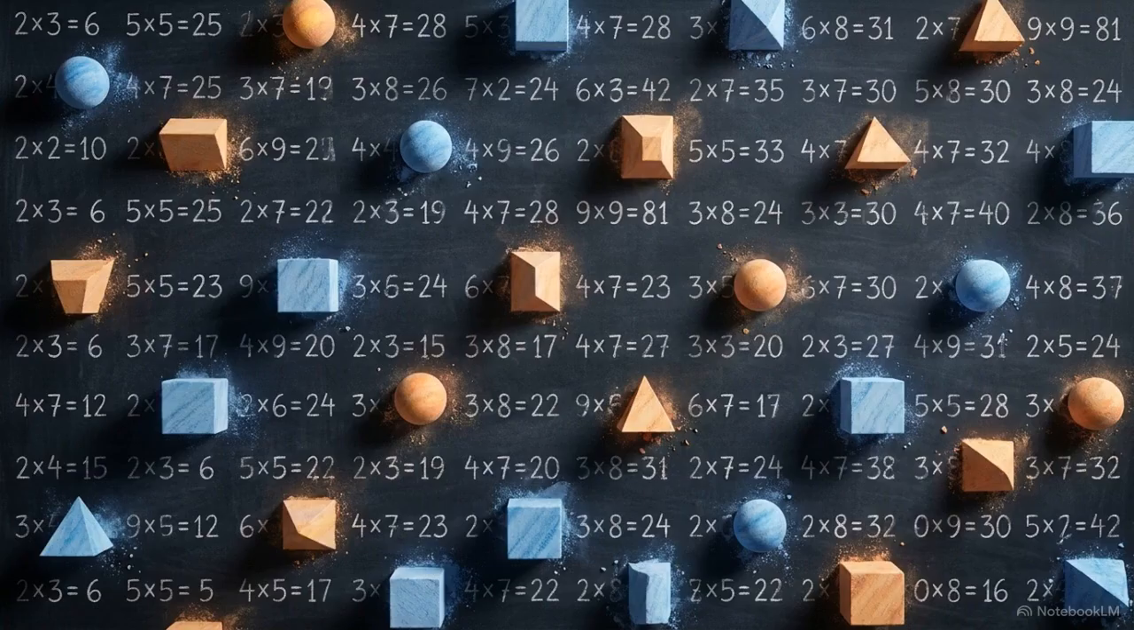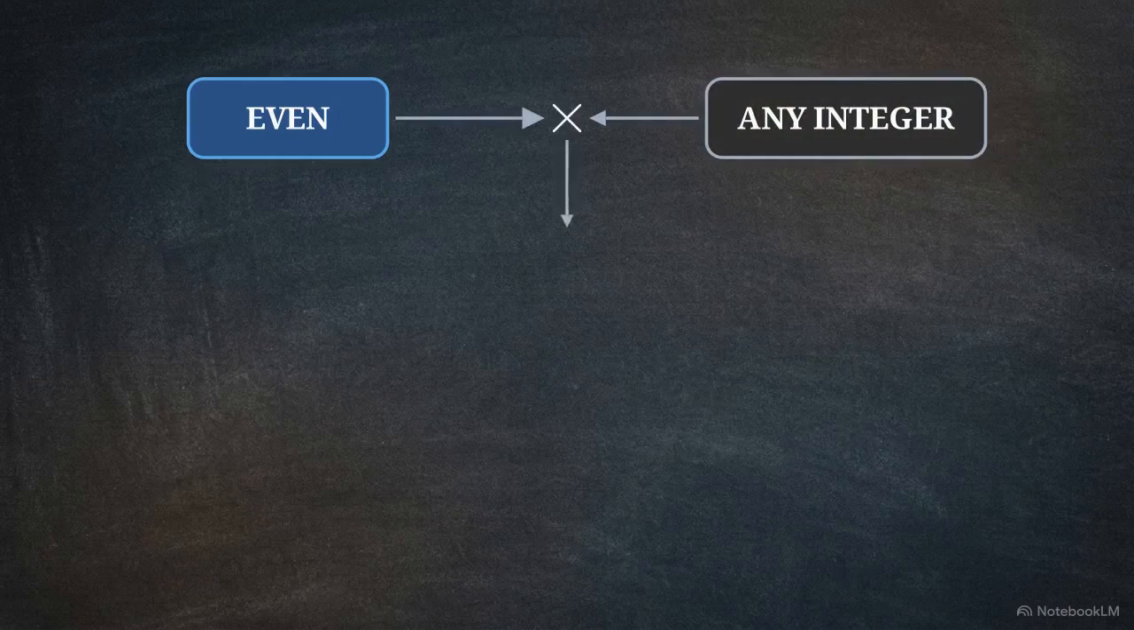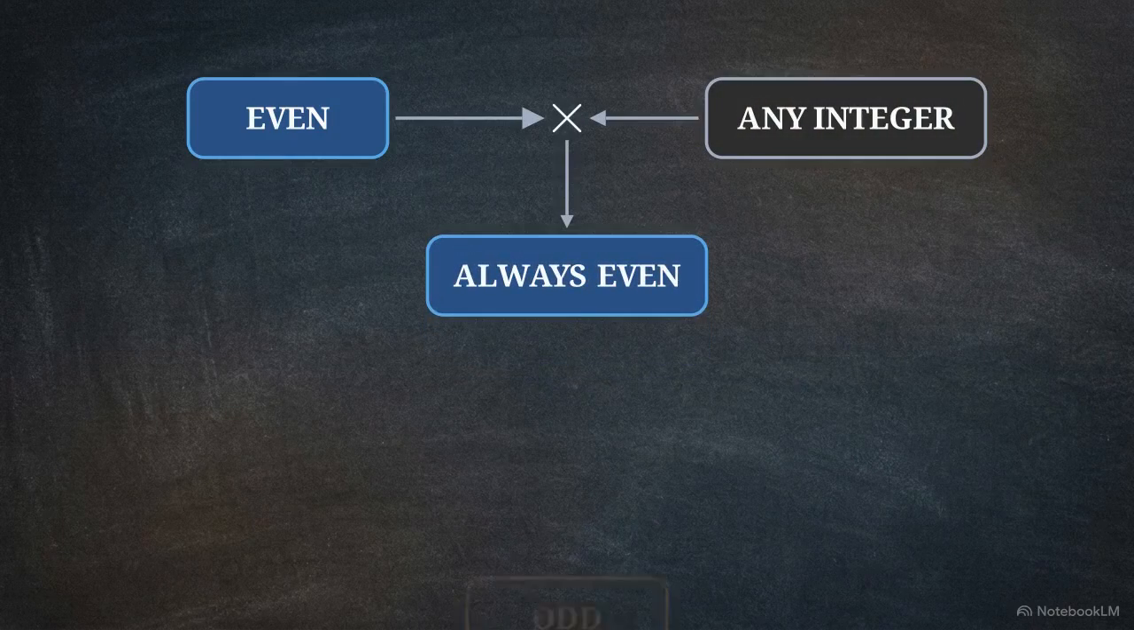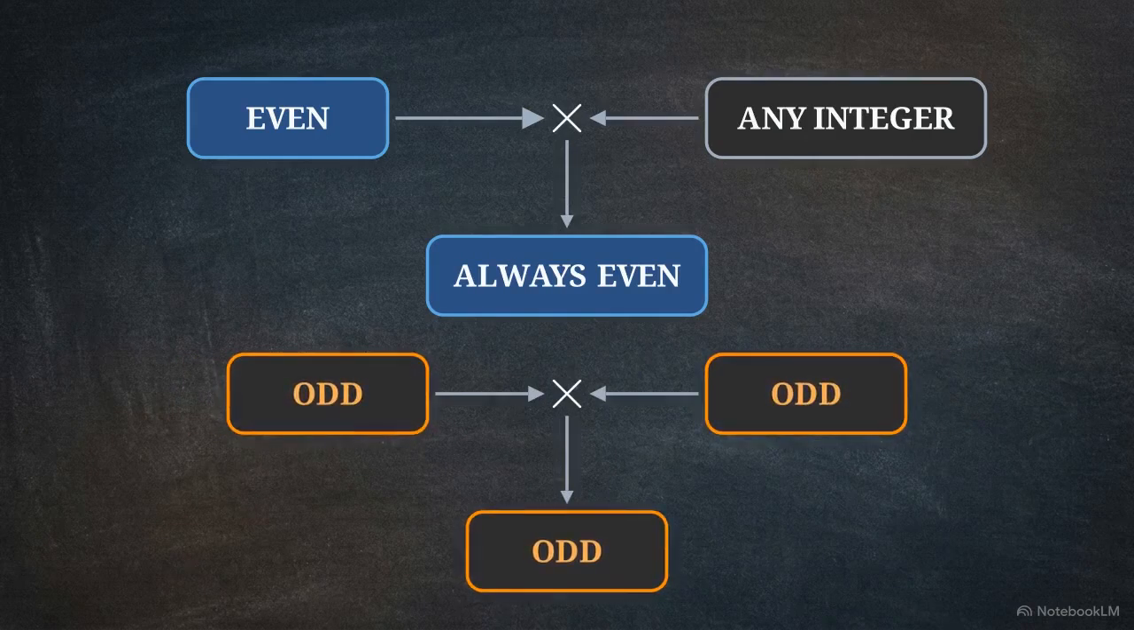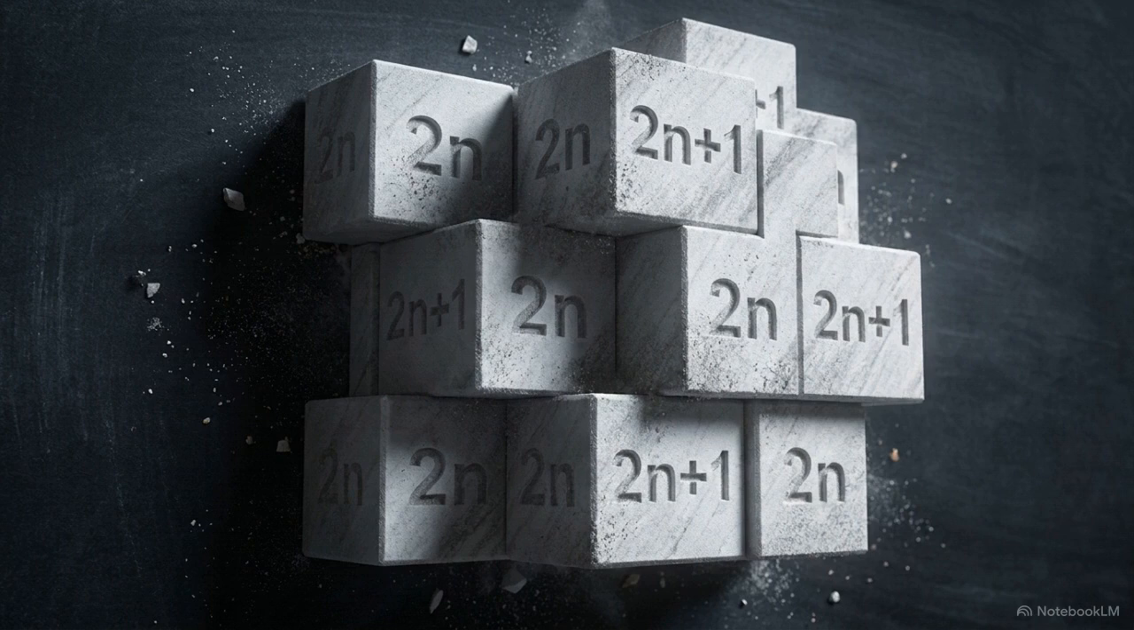Multiplication has its own set of rigid rules. If you multiply an even number by any other whole number, the product will always be even. The only way to get an odd product is to multiply an odd number by another odd number. These arithmetic results are not random. They are fixed outcomes dictated by how these two parity codes interact.